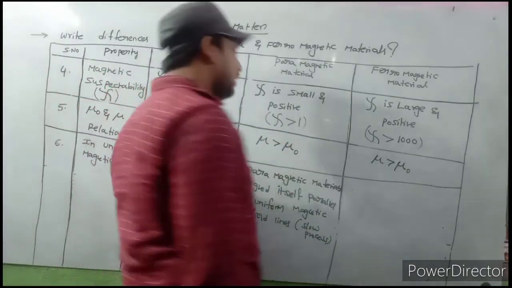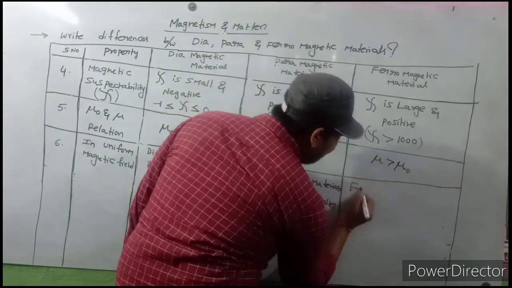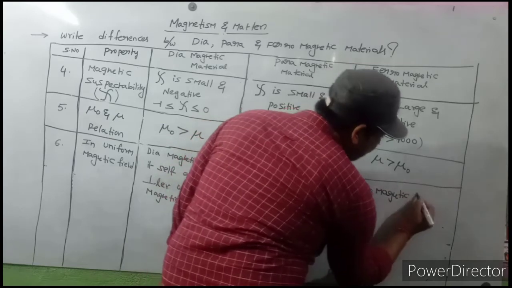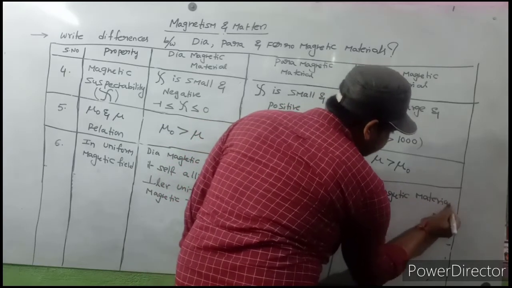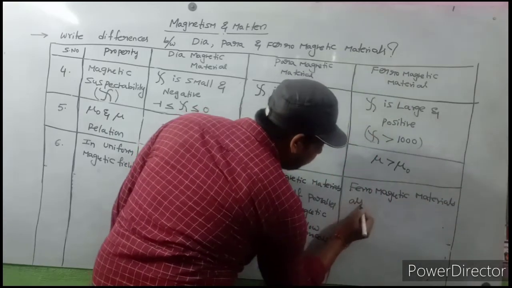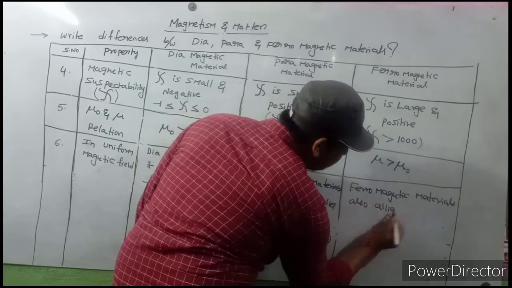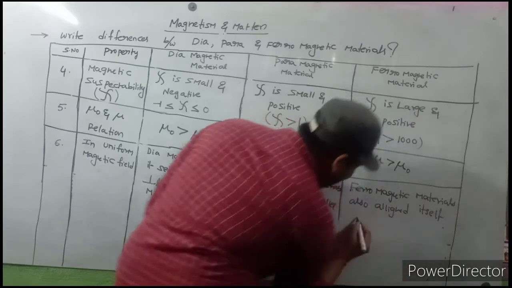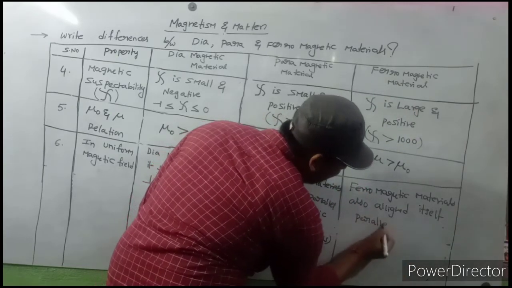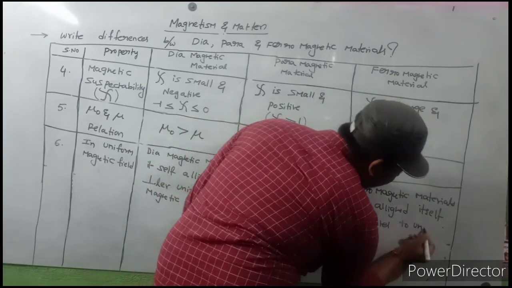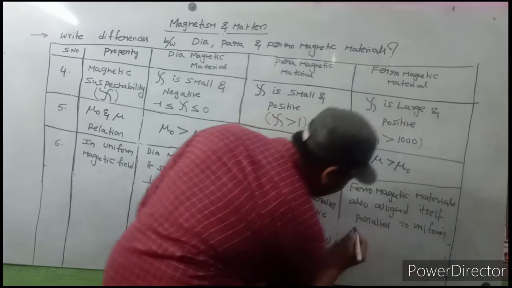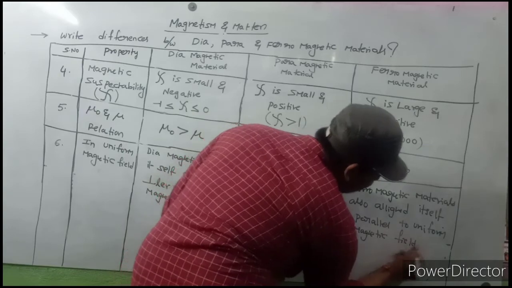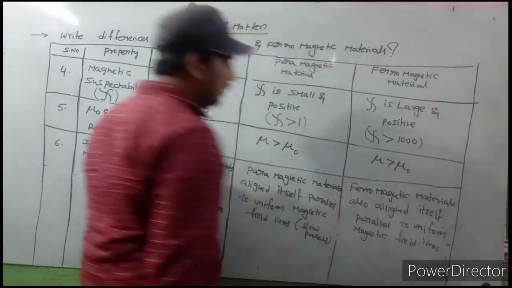In case of ferromagnetic materials, they also align themselves parallel to uniform magnetic field lines.